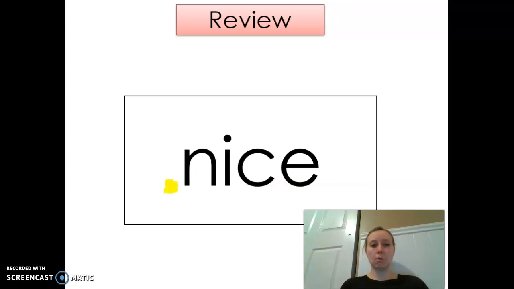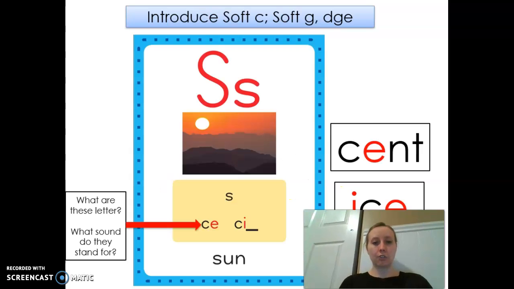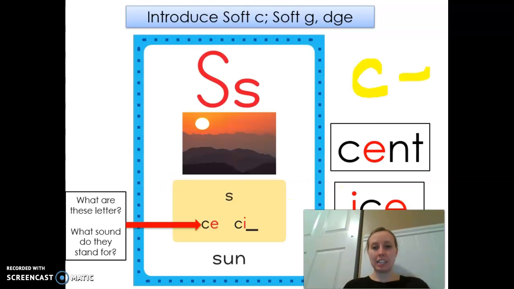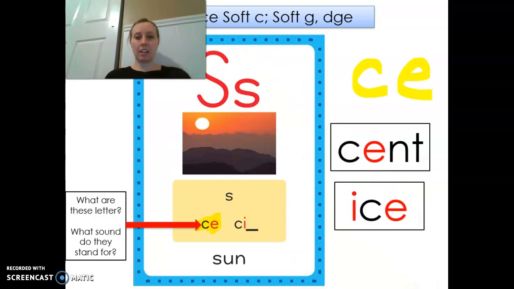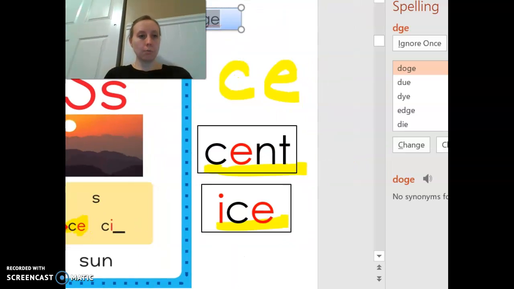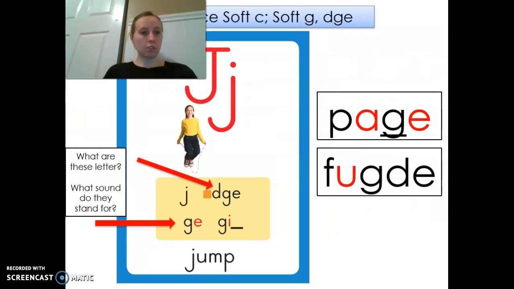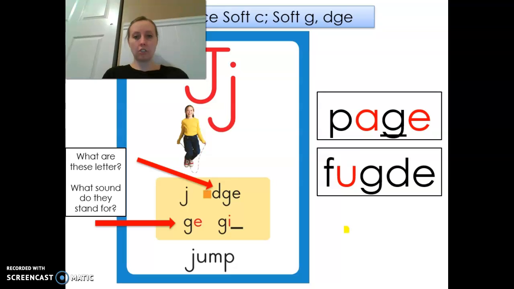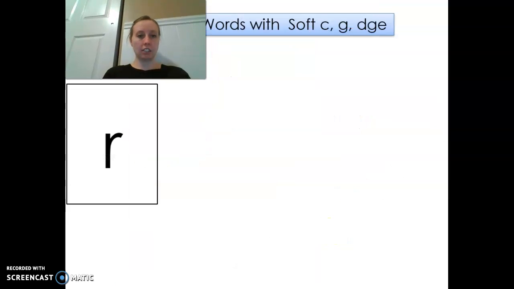3, 2, 1. Nice. So remember, we're working with sneaky C. It says S, as in scent and ice. Okay? Sorry guys, 1 second. Let me get rid of that. We're also working on J. So DGE and GE, as in page and fudge. Okay? Let's read some of these.